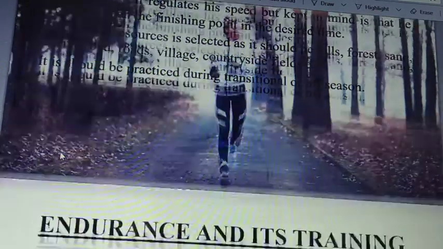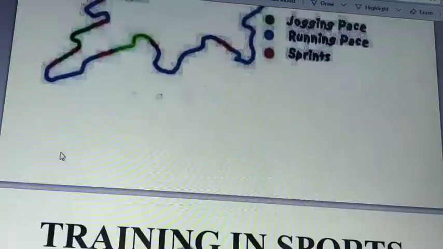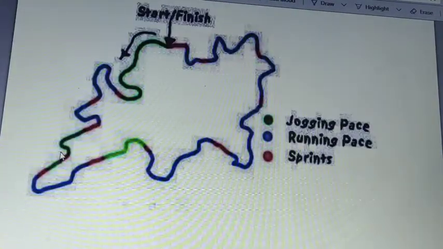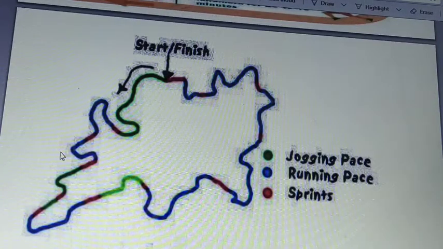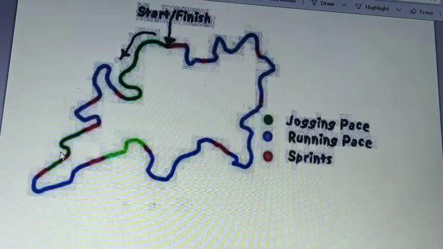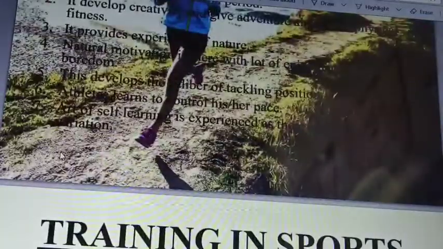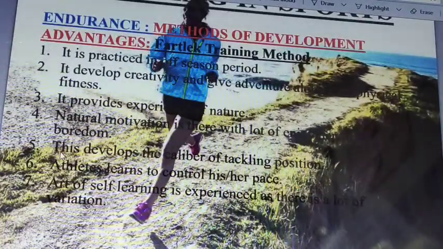country field, etc. So here we have a good example like a mixed running, and the blue one which is showing a running pace, jogging pace, sprint. So the difference in the pace of an individual in the natural environment helps in the development of endurance too. So there are various advantages, like it's off-season period, it becomes so creative, experience with the nature, it motivates